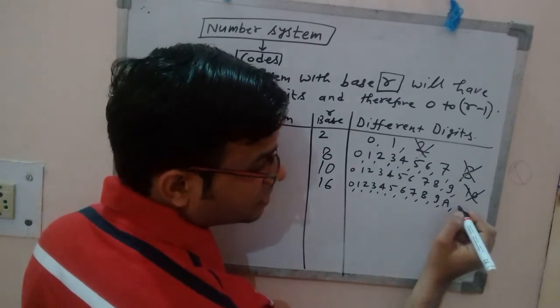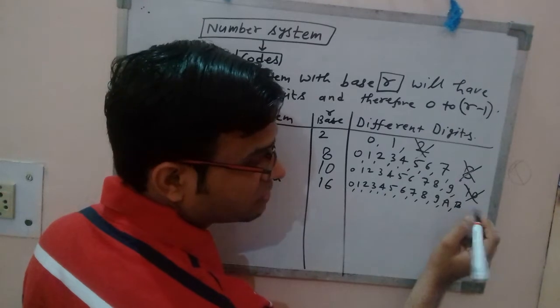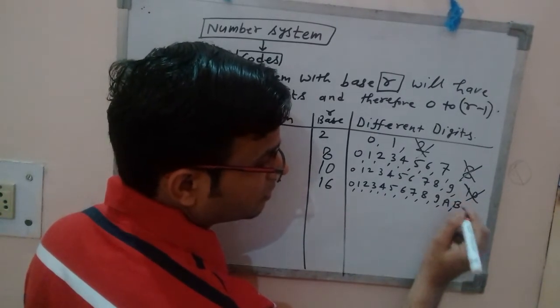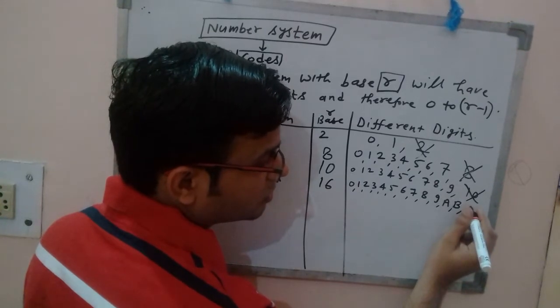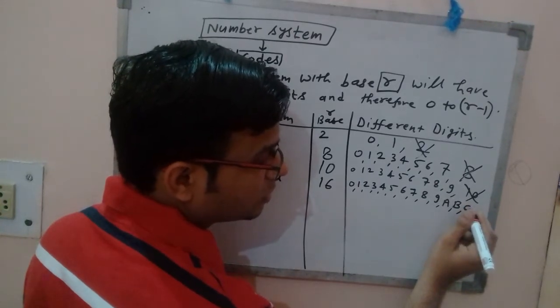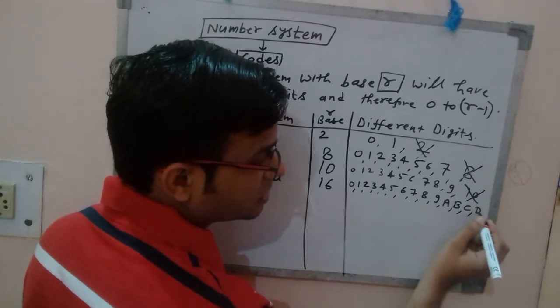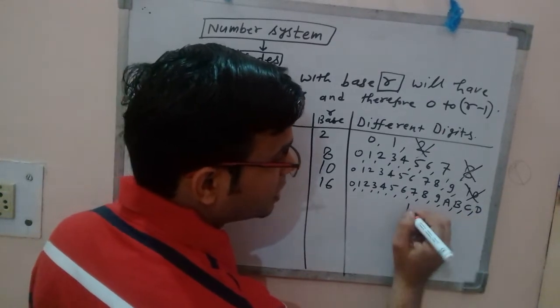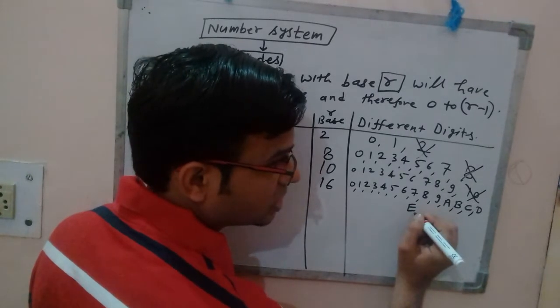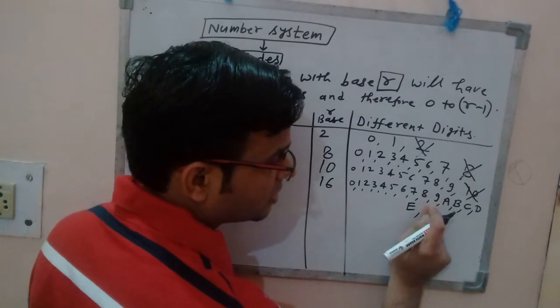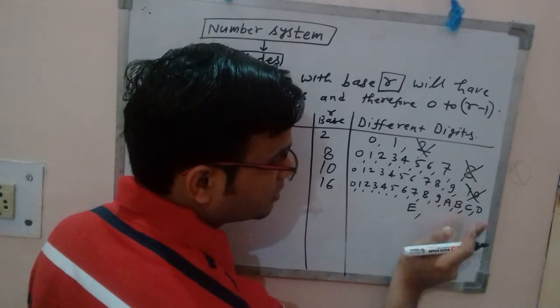Next is 11, that means you write B. B is equivalent to 11. After that 12, that means C. C is equivalent to 12. After that 13, that means D. D is equivalent to 13. Then you write E, that means E is equivalent to 14. Then 15 is represented by F.